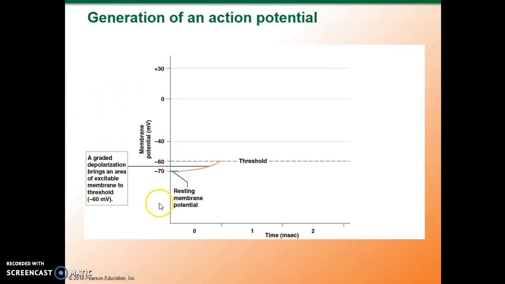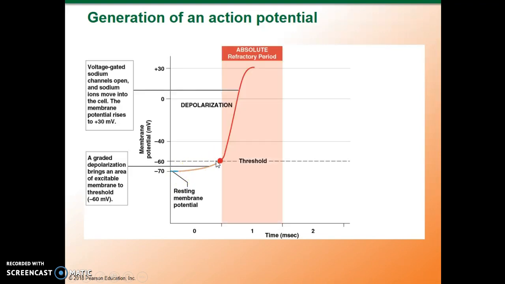So here is the time in milliseconds of this action potential. And on the y-axis, you see the membrane potential. So our membrane starts at a resting membrane potential of -70 millivolts. There's a graded depolarization, and that small area of excitable membrane is brought to -60. This is going to cause those voltage-gated sodium channels to open, and sodium absolutely rushes in, and there's a great quick depolarization of the membrane.